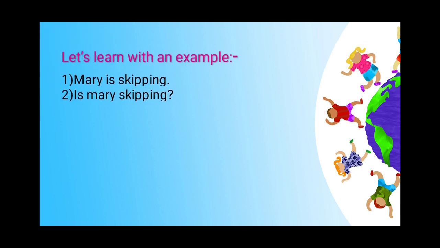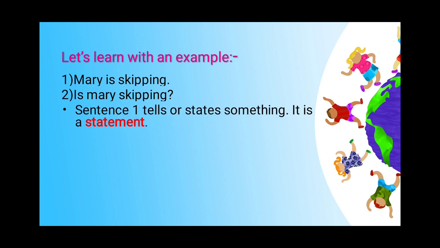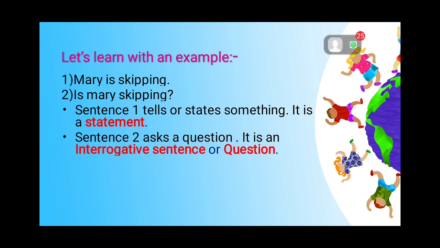Let's learn with an example here. The first example is, Mary is skipping. What is Mary doing? She is skipping. The second sentence says, is Mary skipping? So what is this? We are asking a question. Sentence 1 tells or states something. It is a statement. It is stating that Mary is skipping. Sentence 2 asks a question. It is an interrogative sentence or question. So we are asking a question here. Is Mary skipping?